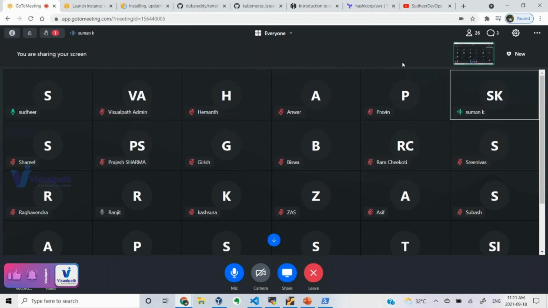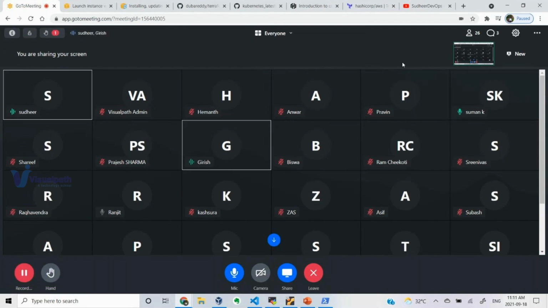When a person is using a module, right, no need to write every time. No need to write the instance Terraform file, VPC Terraform file, security group Terraform file, or other files. No need to write from your end. You can use the module and you can spin up the same infrastructure. So that's how it is.